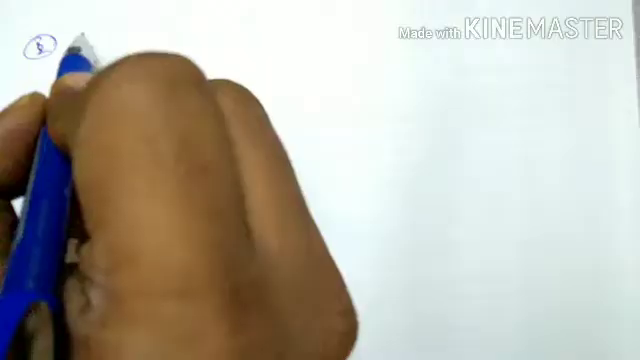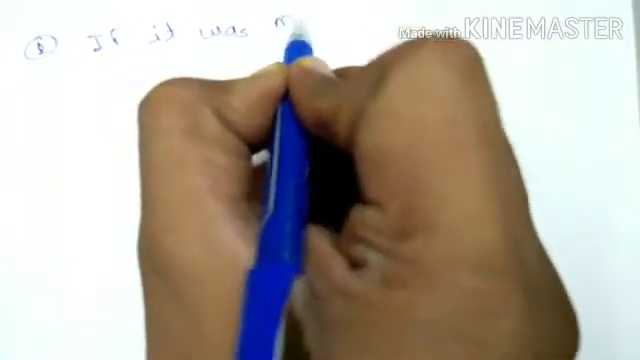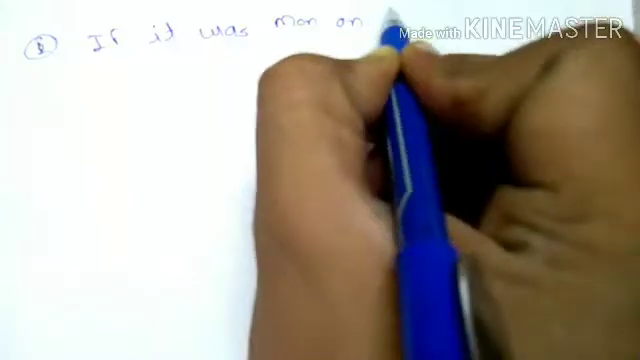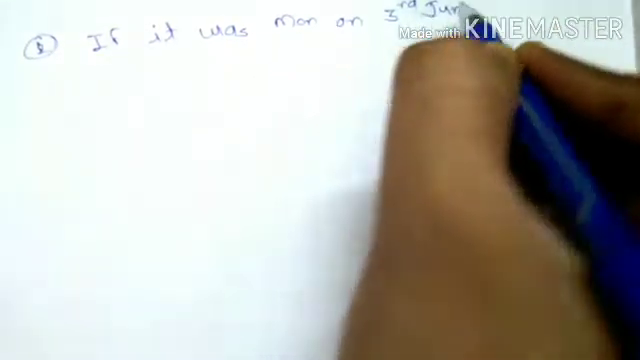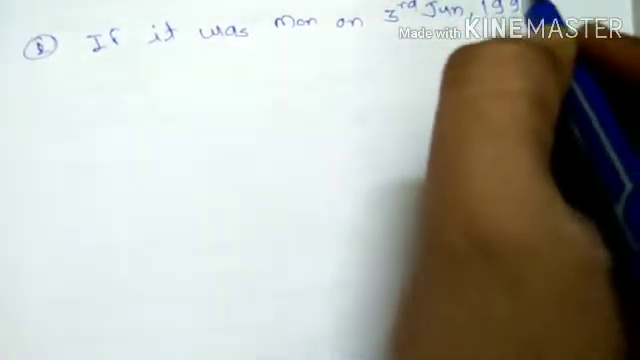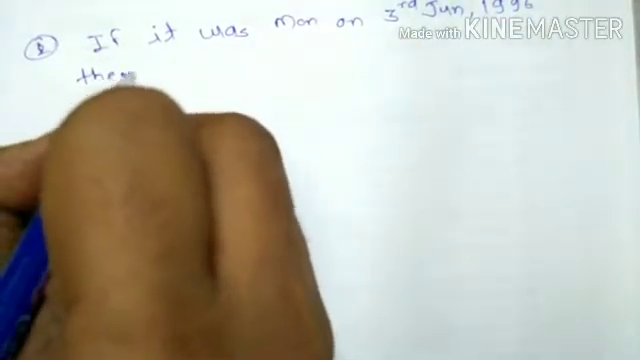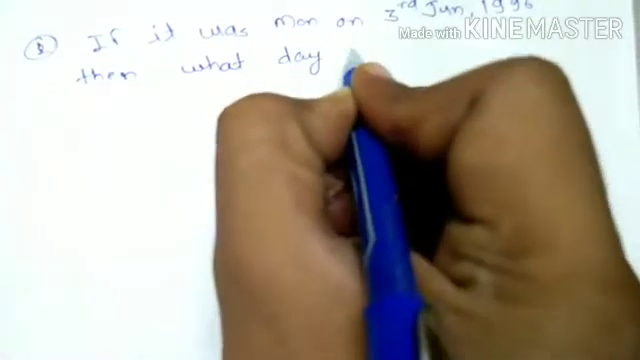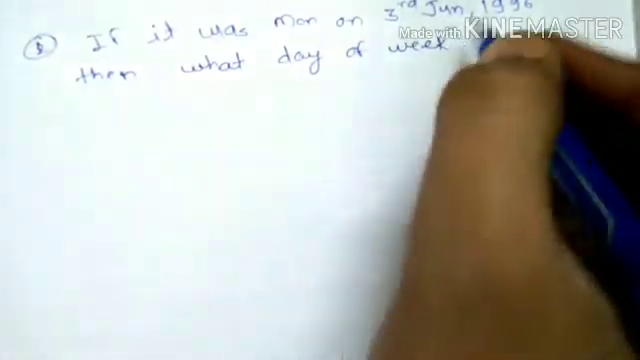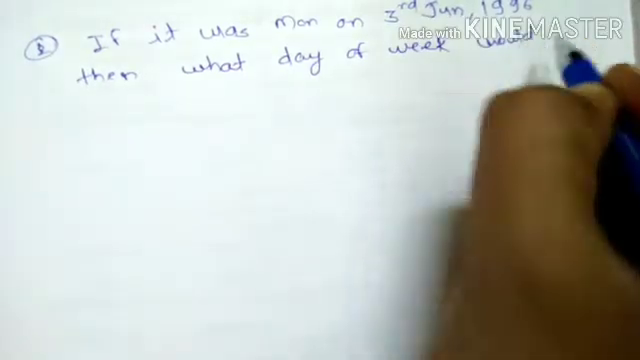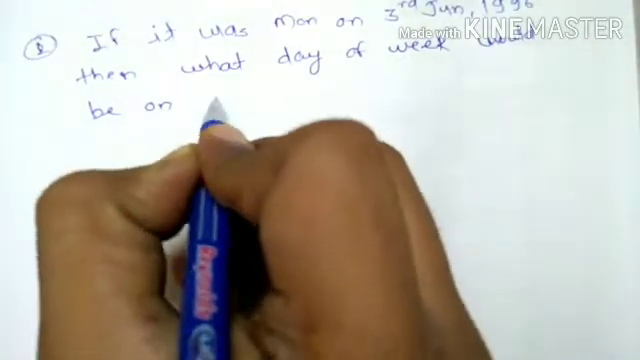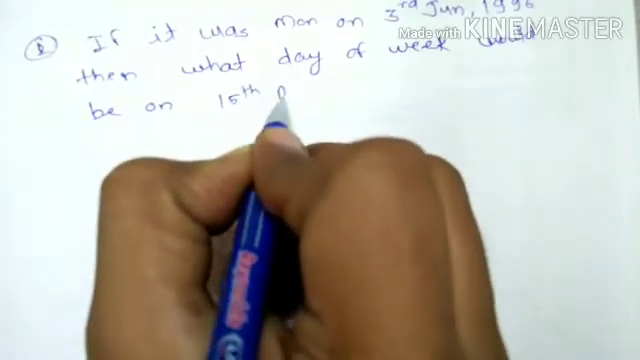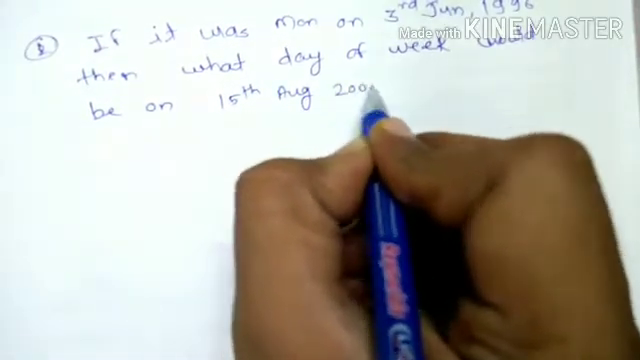Next question. Question 2. If it was Monday on 3rd June 1996, then what day of week would be on 15th August 2003.